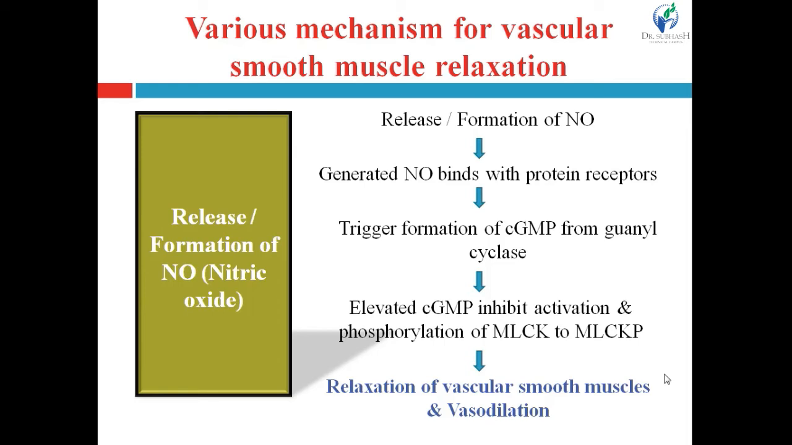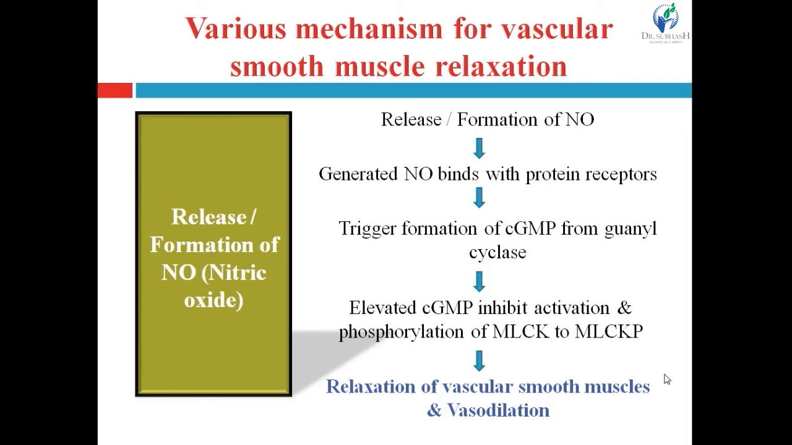Guanylyl cyclase is the enzyme responsible for the conversion of GTP to cGMP. Nitric oxide triggers the action of guanylyl cyclase and increases the formation of cyclic GMP. This elevated cGMP inhibits the activation and phosphorylation of MLCK to MLCKP.